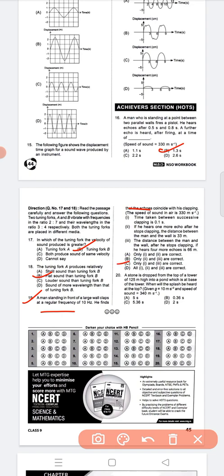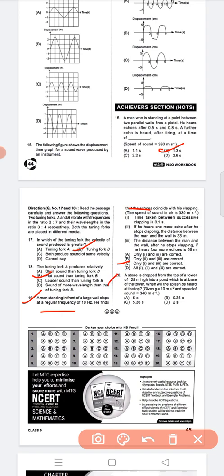The time taken between successive claps is 0.1 second, and the distance between the man and the wall, if he hears 4 more echoes after he stops clapping, is 66 meter. Those two are the correct options.